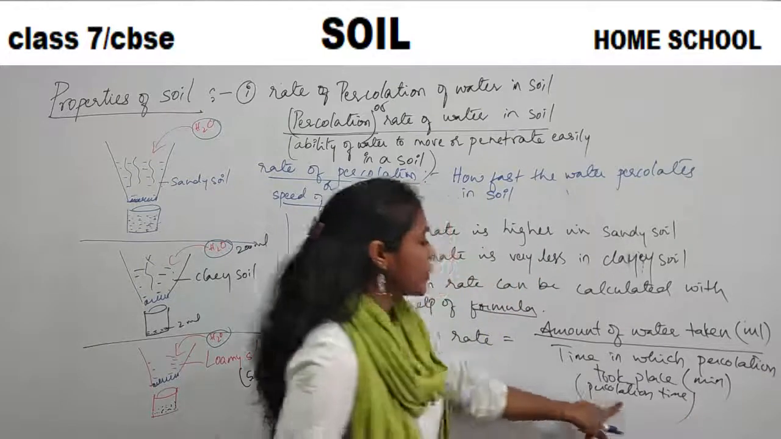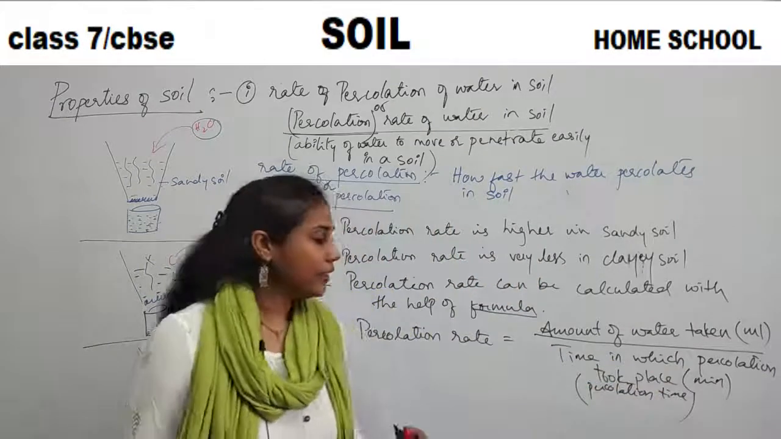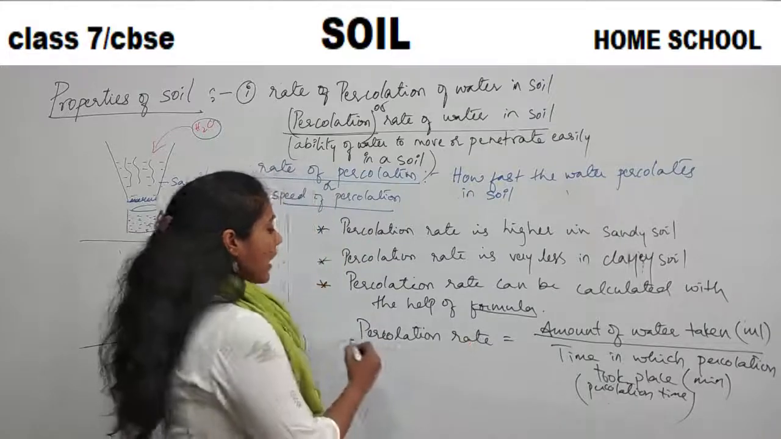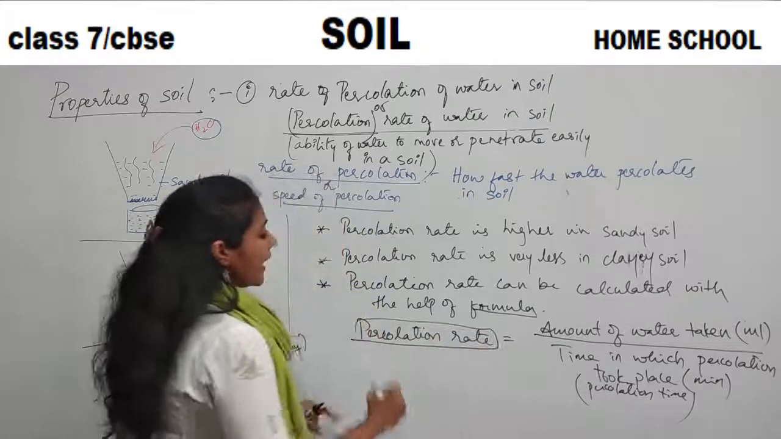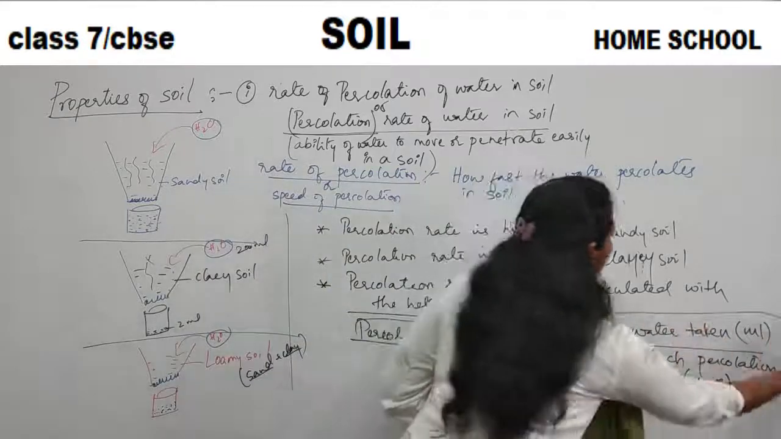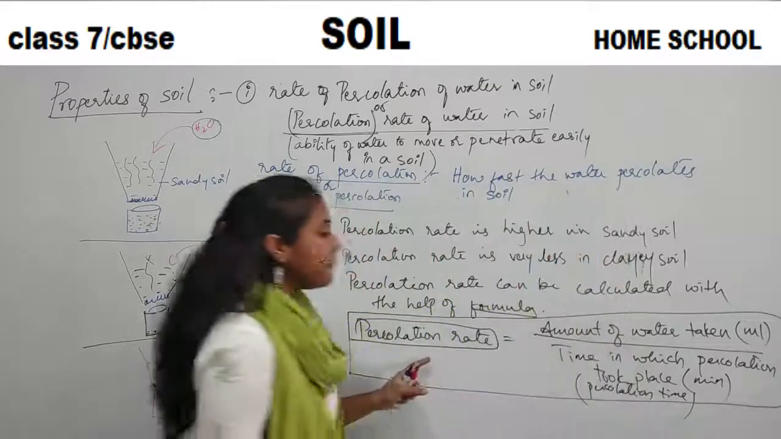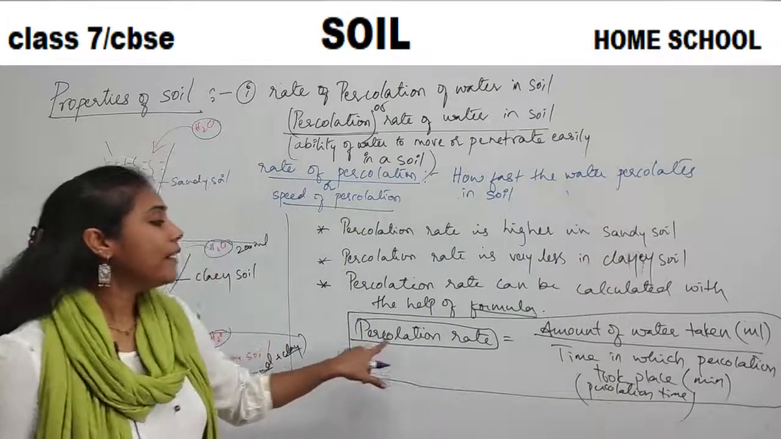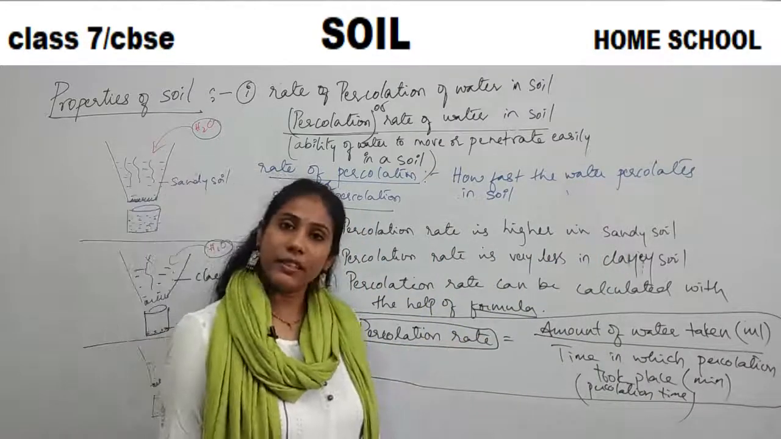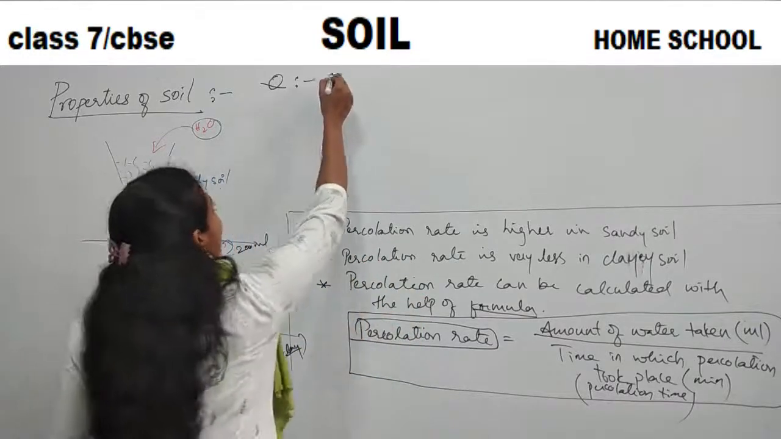What is percolation time? Time in which percolation took place in a soil. Clear? So this is the formula which is used to calculate percolation rate. So copy down this formula. This is very important. Now let us see one example of how we can calculate percolation rate. Let me give you a question. Try to understand the question carefully.